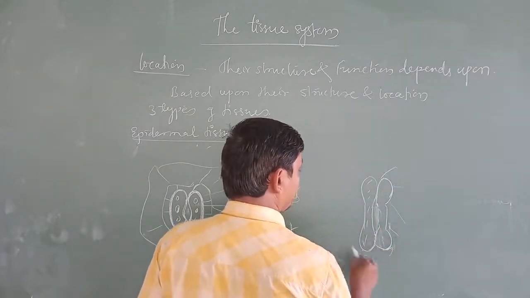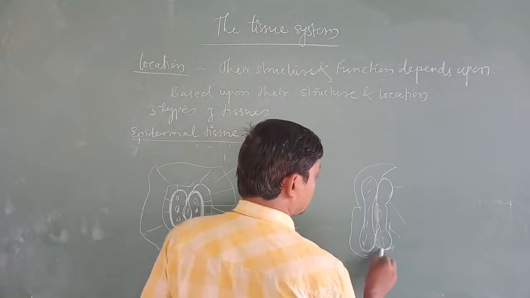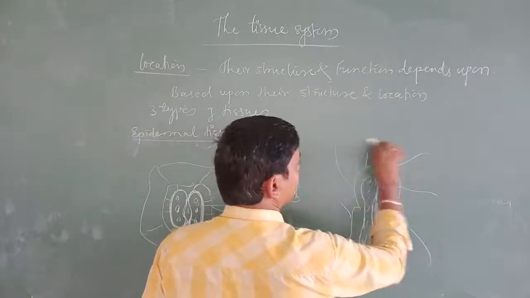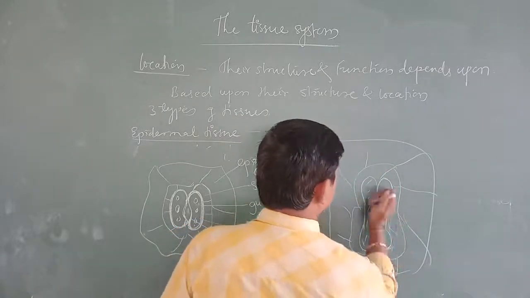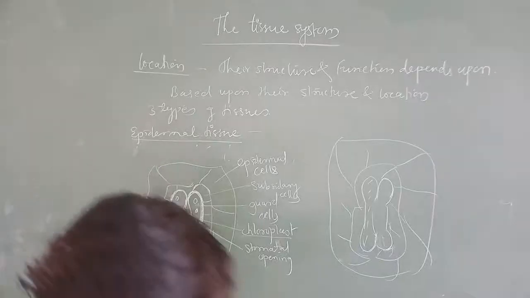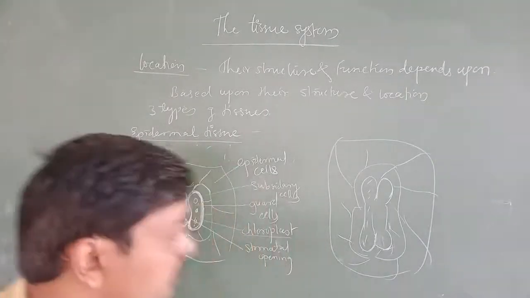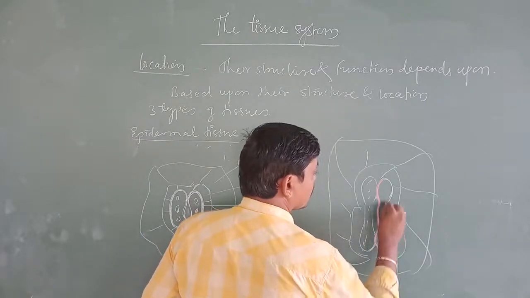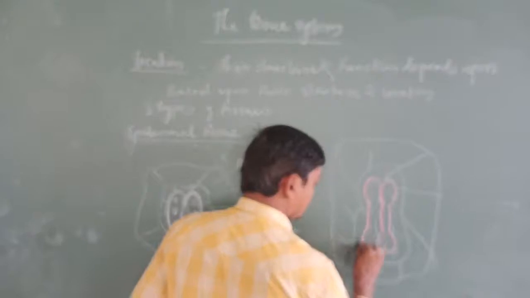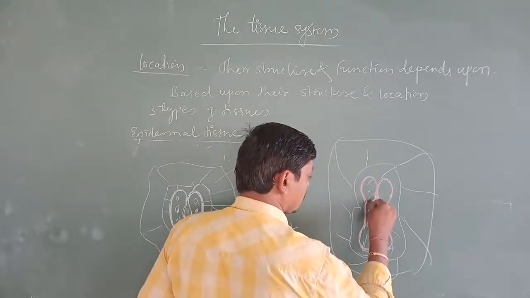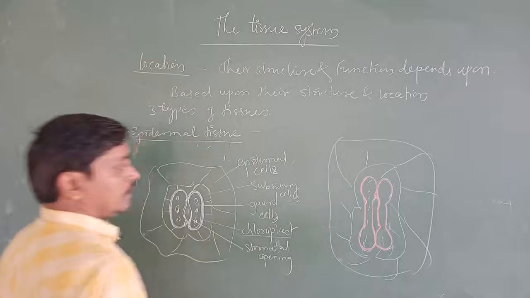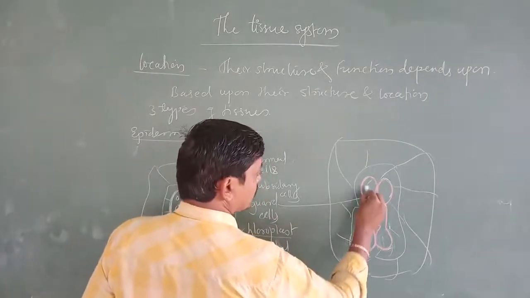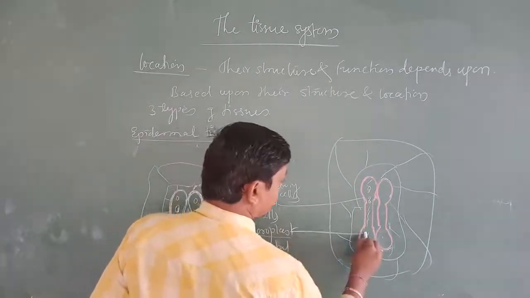And here we get the subsidiary cells like this, and these are the epidermal cells. These are the guard cells, and in them you have the chloroplast.